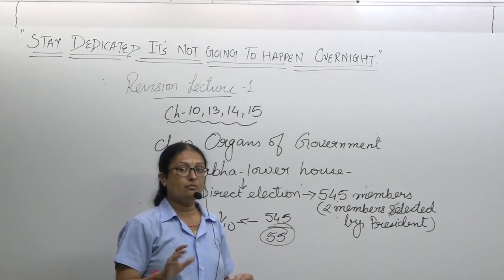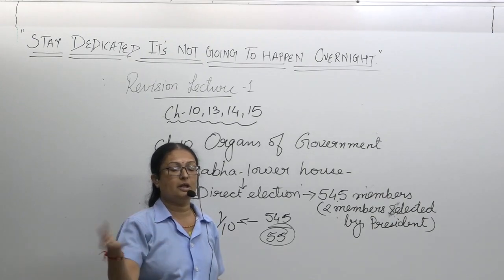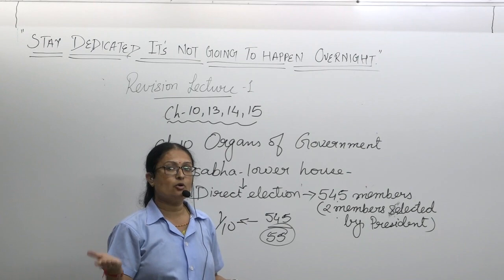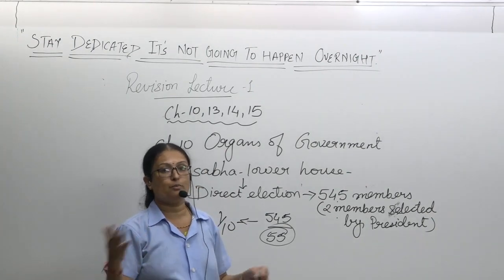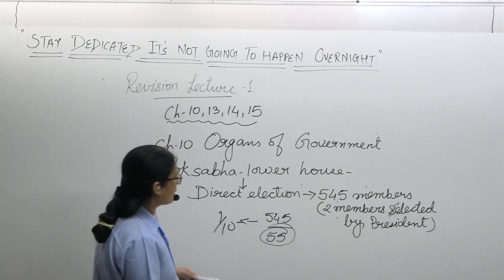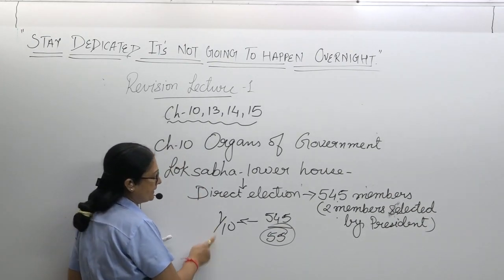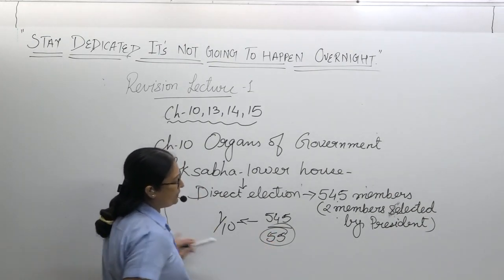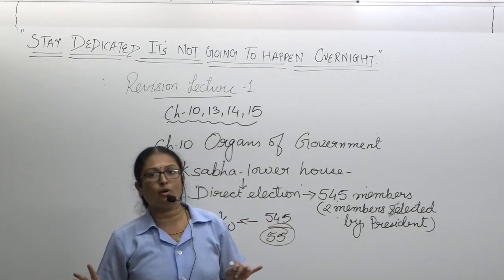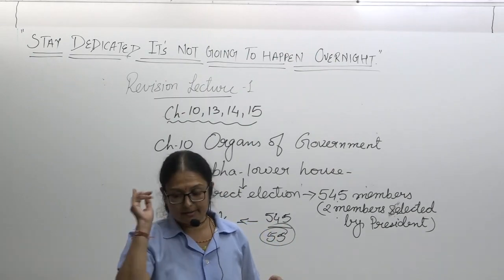So age must be 25. She should be a citizen of the country. Unsound mind, insolvent नहीं होना चाहिए, कोई post hold नहीं करना चाहिए. This is the requirement. And what is the quorum for the Lok Sabha? 1/10. It means 55 members minimum. This is the basic thing of the Lok Sabha.